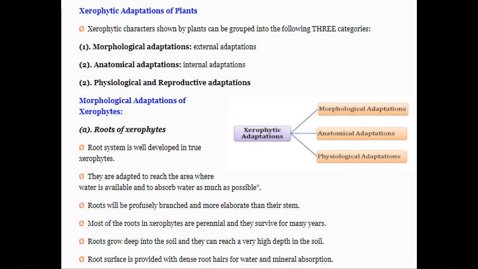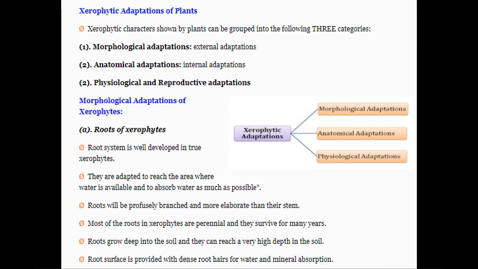Now what are the xerophytic adaptations of the plants? Xerophytic characters shown by plants can be grouped into following three categories. First category is the morphological adaptations. Second, anatomical adaptations. Third, physiological and reproductive adaptations. Now we can see one by one the morphological adaptations of the xerophytes.